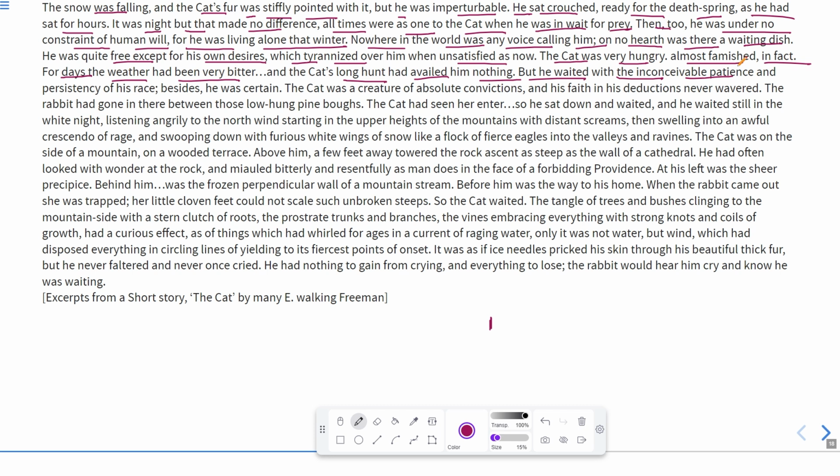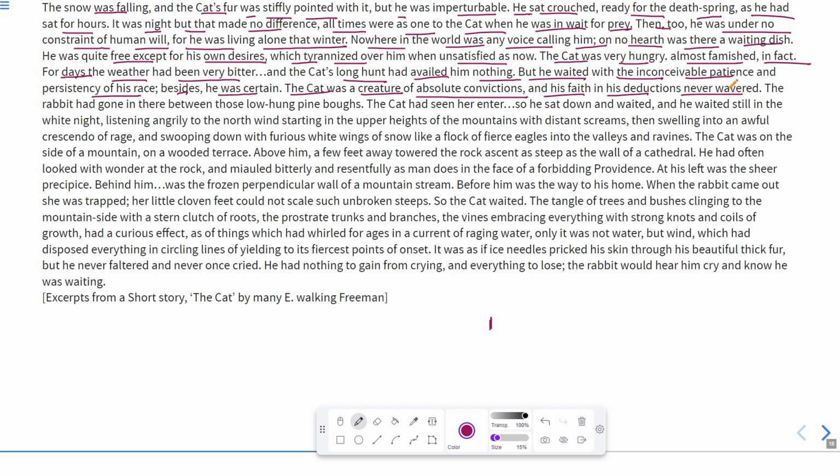He had no option, maybe. And the persistency of his race, it means the quality of his race, the other creatures of his own breed. Besides, he was certain. It means he was stubborn, fixed. The cat was a creature of absolute convictions, and his faith in his deductions never wavered. It means he knew that one day it would happen that he would catch the prey.